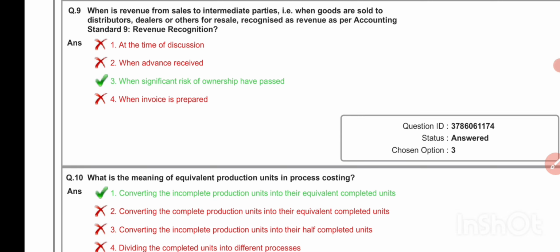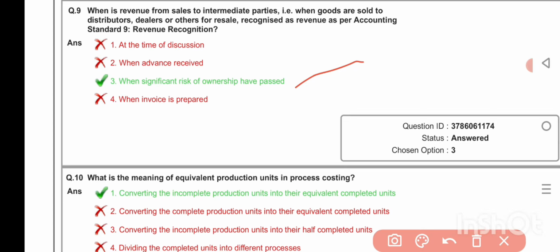When is revenue from sales to intermediate parties, that is, when goods are sold to distributors, dealers or others for resale, recognized as revenue as per Accounting Standard 9, revenue recognition? When significant risk of ownership have passed.